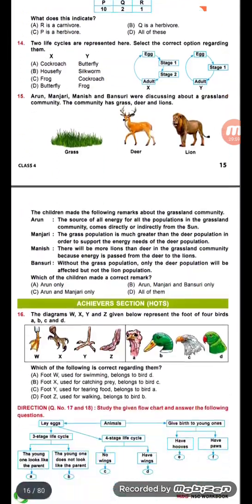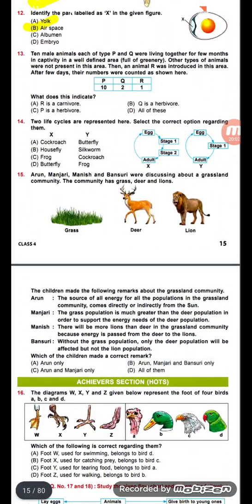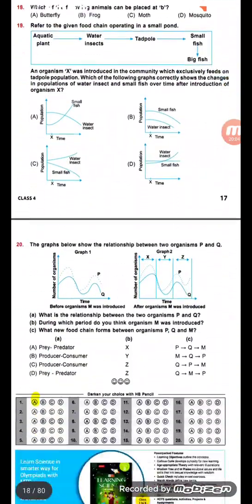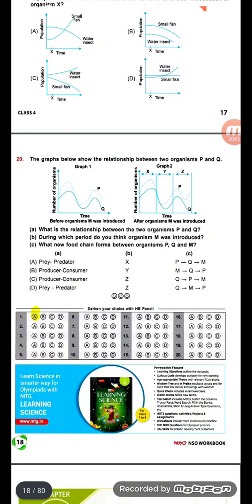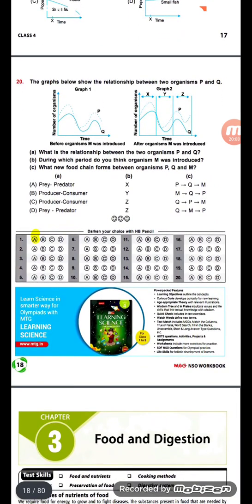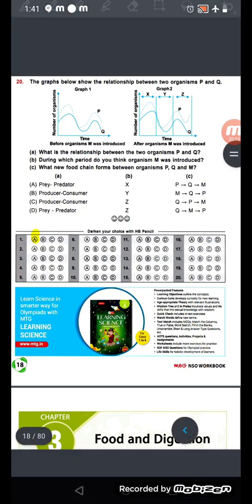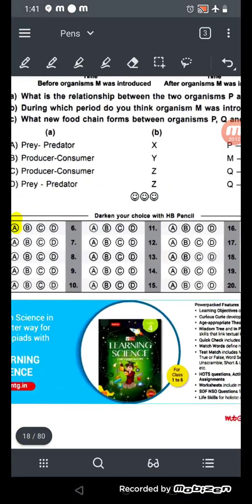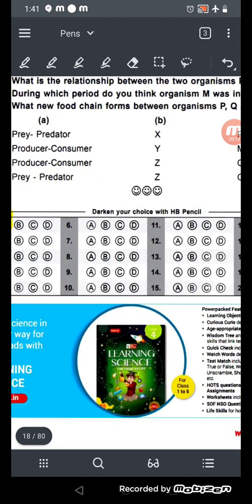Class, I have already discussed up to number 13, 14, 15, 16, all are of the same kind, and you can solve them by yourself only. You need to just circle. If the answer to question number 6 is C, then circle the C. If the answer to question number 8 is A, then circle the A. Full circle. Okay class, so this much for today.